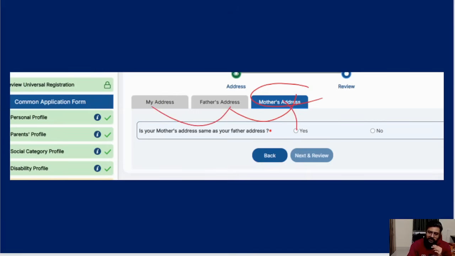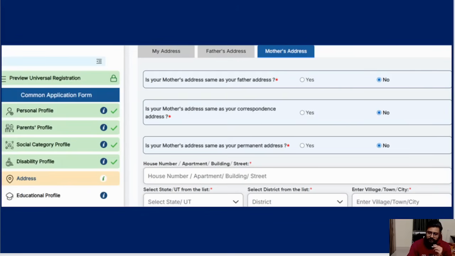If that is also not taking, then they'll ask again, fill freshly for mother's address. So like that, it's all linked. See, when I put no as father's address, it will ask whether it's the correspondence address. If it's not the correspondence address, whether it is your permanent address. If it's not the permanent address, again fill in everything. So like that, they are asking you to fill in everything in detail.